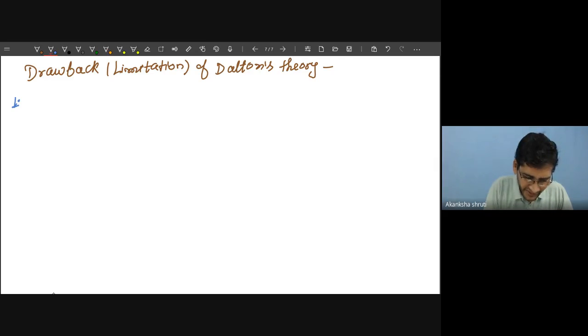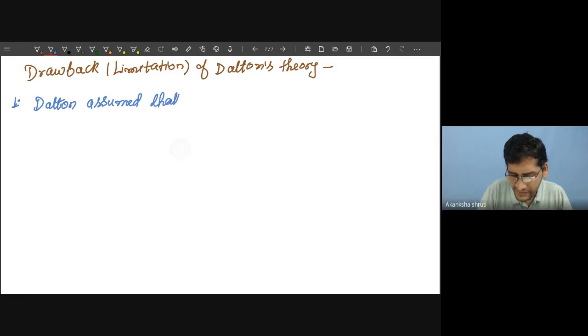So write, Dalton assumed or proposed that atoms are indivisible.